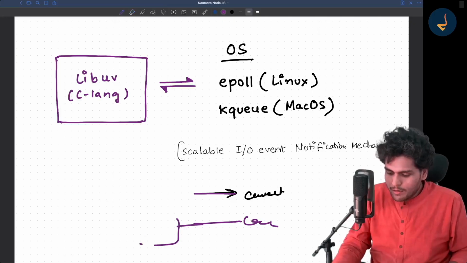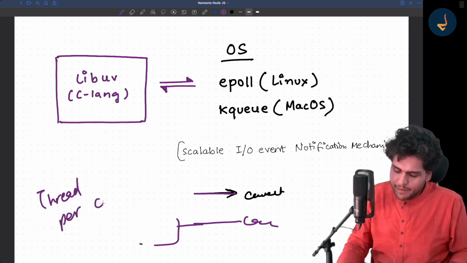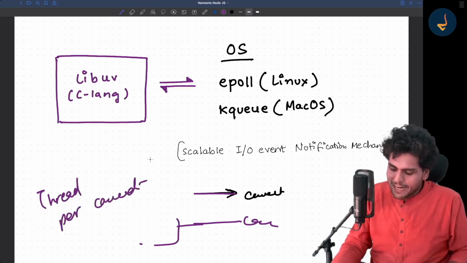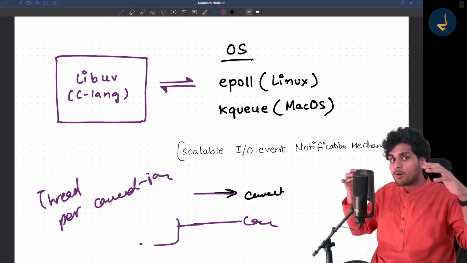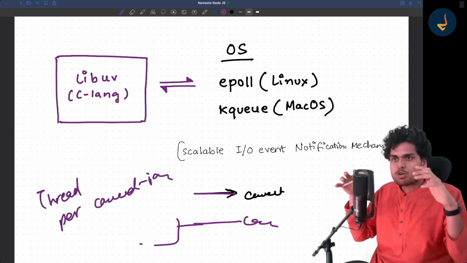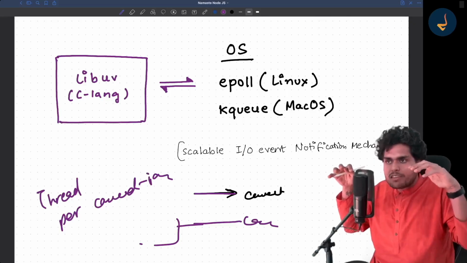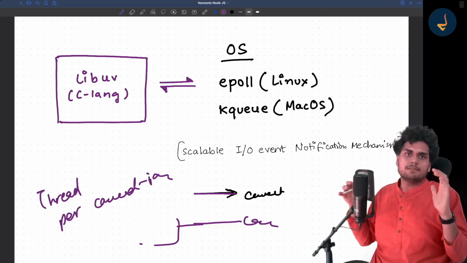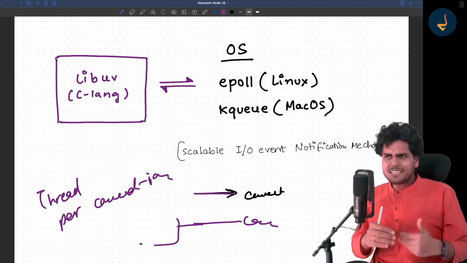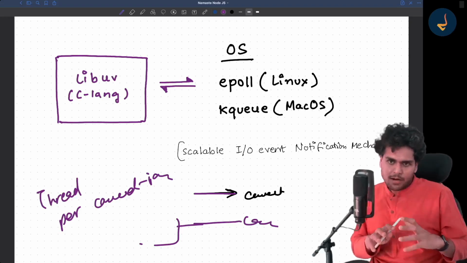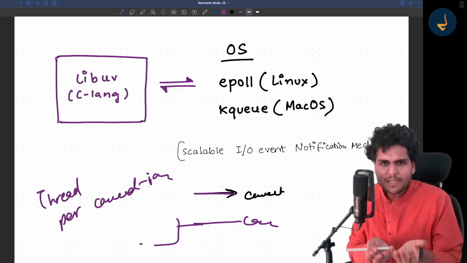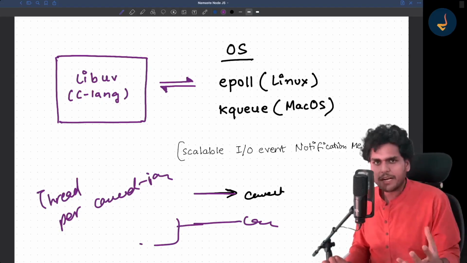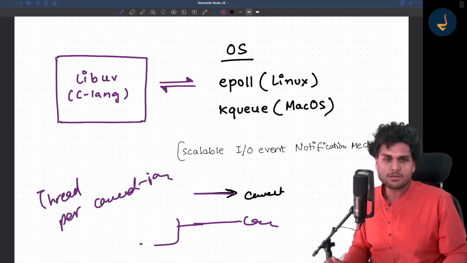There is a model known as thread per connection. Suppose there are 1,000 incoming concurrent requests, so there will be 1,000 threads occupied. Now our systems have become very capable. If you take a Linux system with good RAM, it can handle a lot of threads, even 10,000 or 20,000 threads.